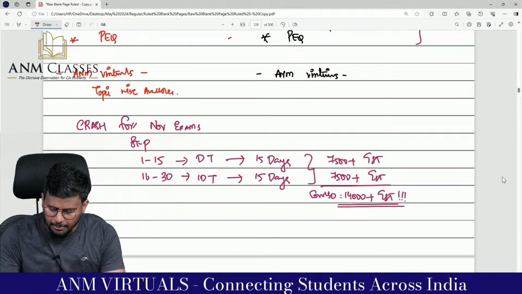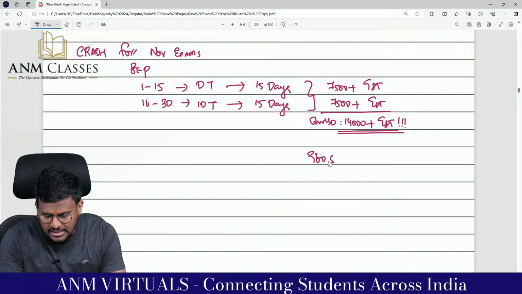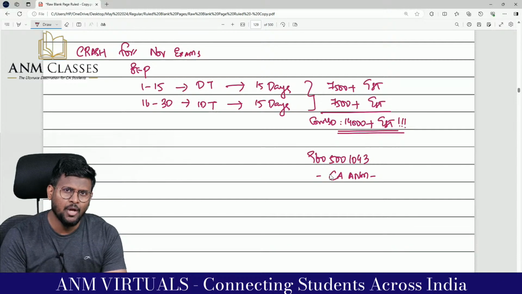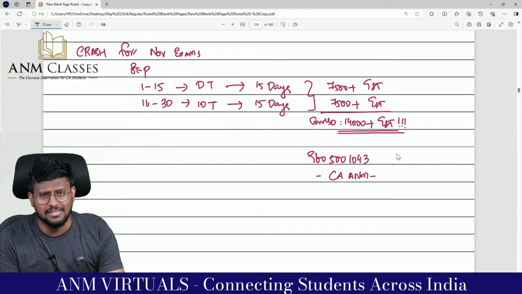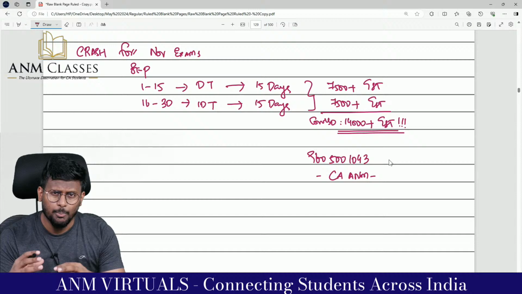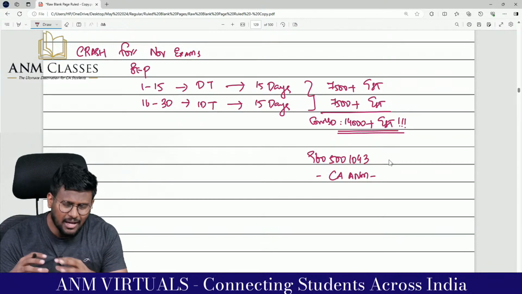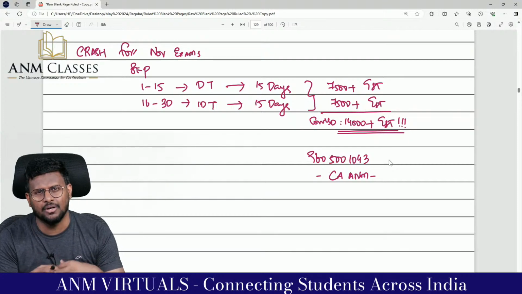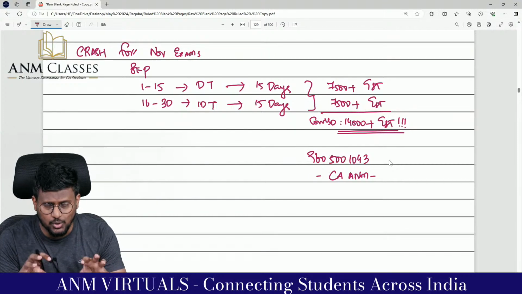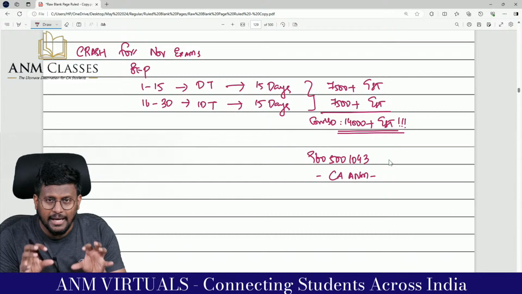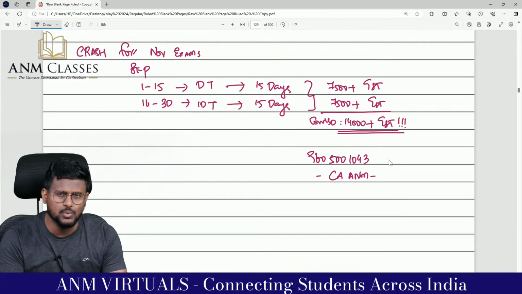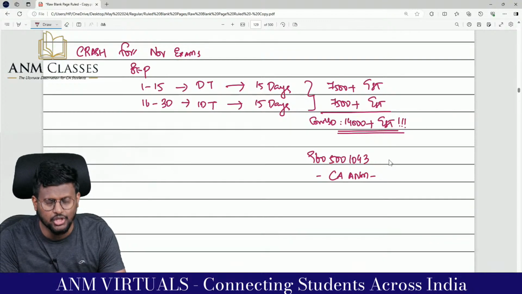You can contact me, sir, at 960-500-1043. This is my number. You can WhatsApp me, or you can contact the A&M classes administration number, because they are not able to answer all the questions since different sets of doubts are being asked at CA Final level. That's why I thought let me do an exclusive video. What are the courses available? What are the courses we are projecting for the coming examination?